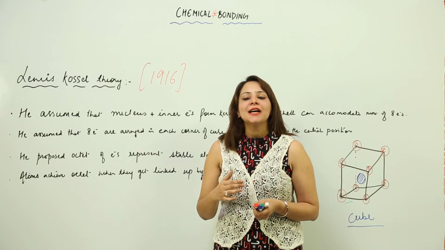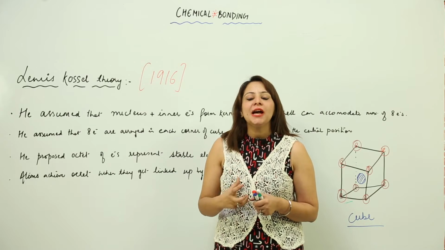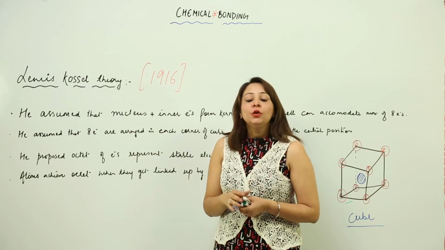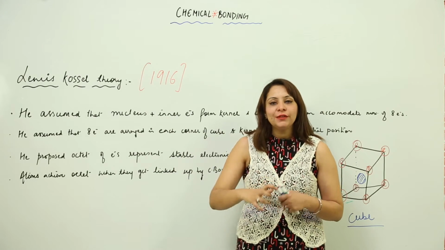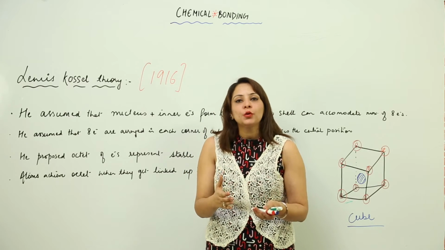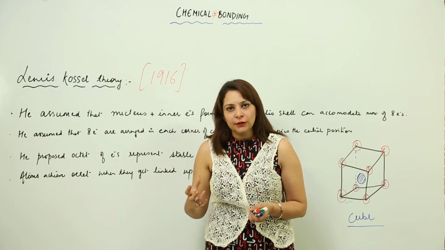Now we are going to start with the first theory that was put forward in order to explain the reason behind the chemical linkage, and that was the Lewis-Kossel theory. Lewis actually gave this theory in 1916. When this theory was given, the quantum approach was not there. We were just familiar with the Bohr model, right?